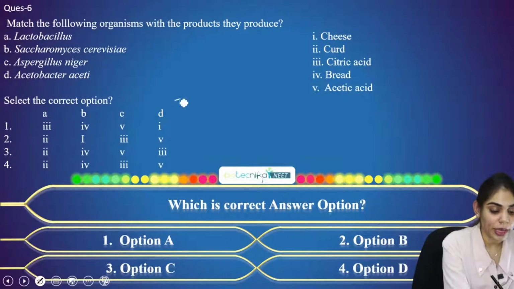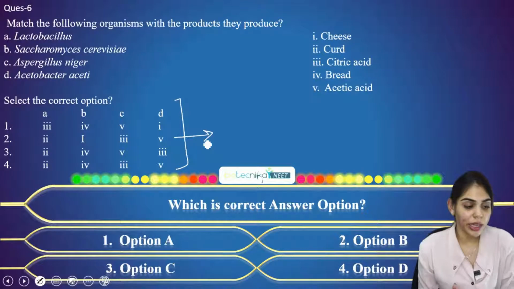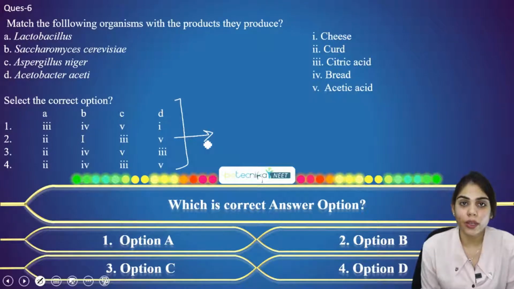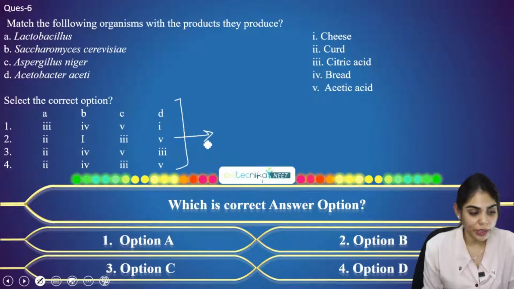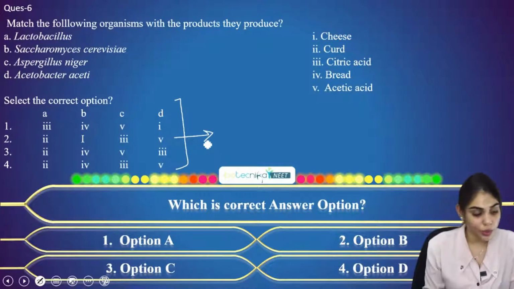Here you have to match these, and the correct combinations are given. Just match and proceed option by option. And once you find only one option that fits, that option will be correct. Option 2. Let's see.